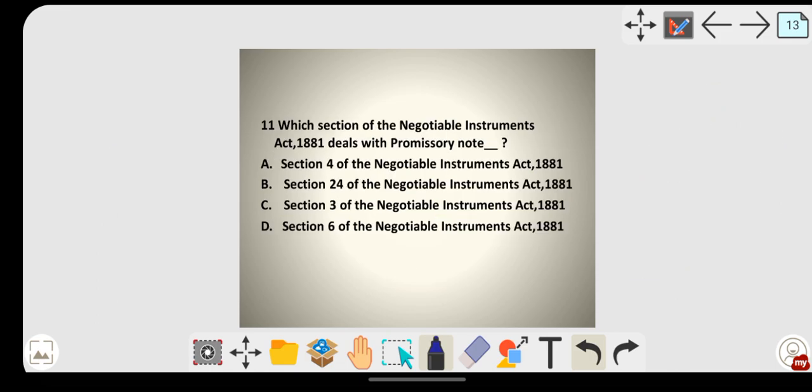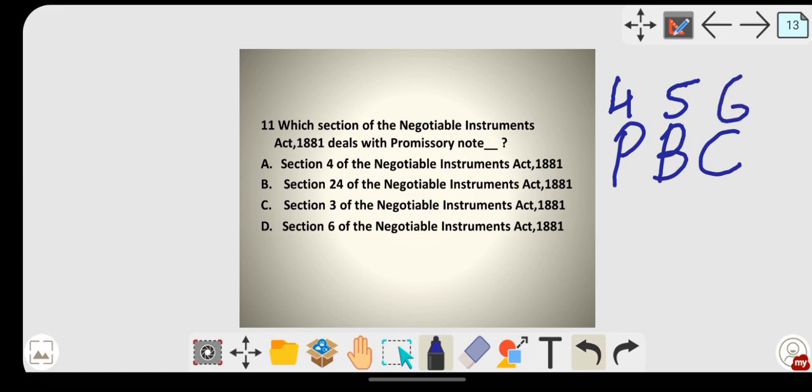Which section of the Negotiable Instruments Act 1881 deals with promissory note? This is simple. I'm teaching you from the first class itself: PBC, promissory note, bill of exchange, cheque, are sections 4, 5 and 6. Just find out where section number 4 is. Yes, section number 4 deals with promissory note. Option A will be the right answer. Please remember section 4, section 5 and section 6. Simple.